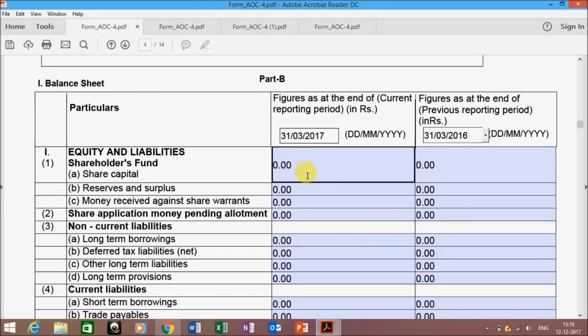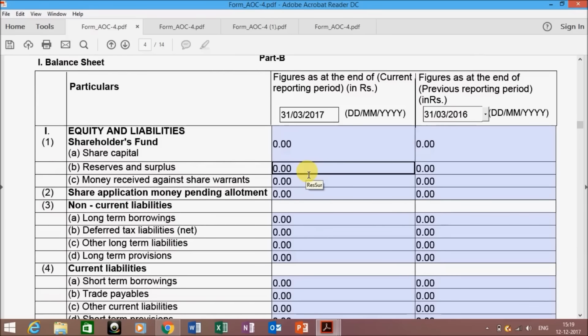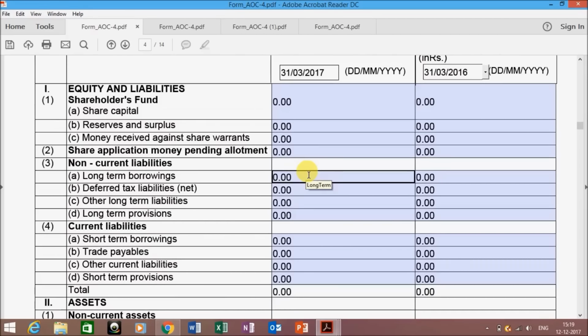Now this information, enter the share capital structure for both the years, that is current year and the previous year. Then you need to enter the non-current liabilities portion over here, that is your long-term borrowings, deferred tax liabilities, other long-term liabilities, long-term provision.